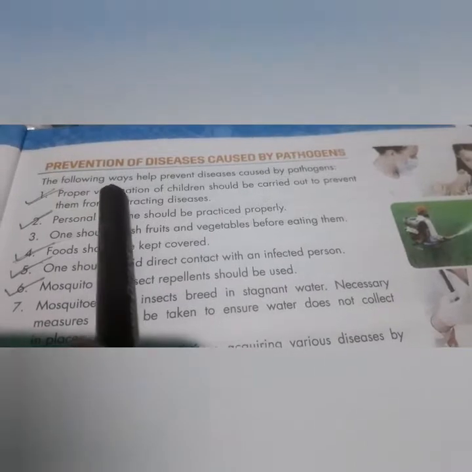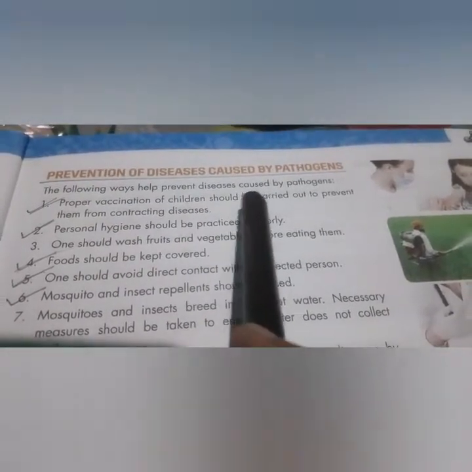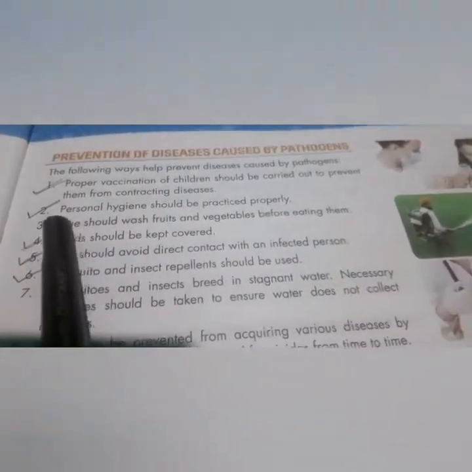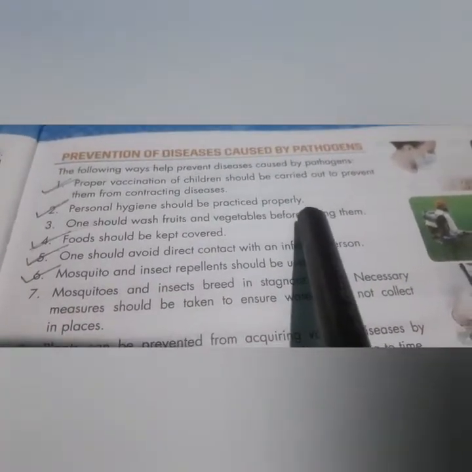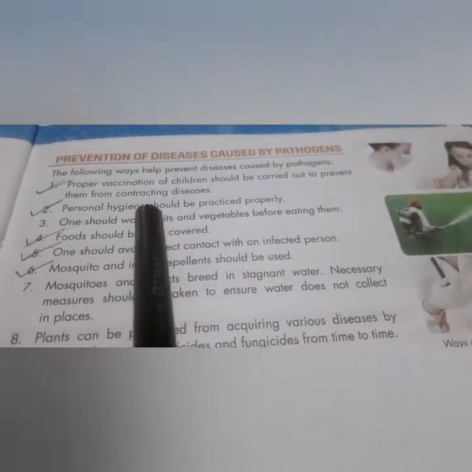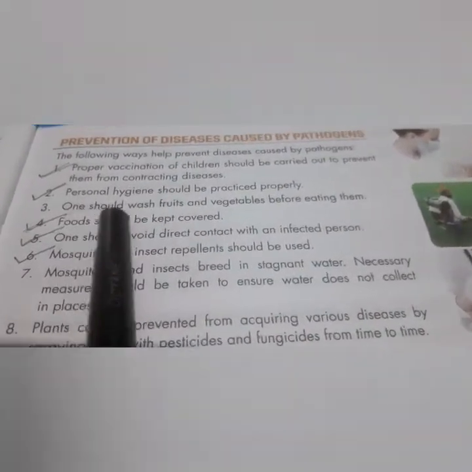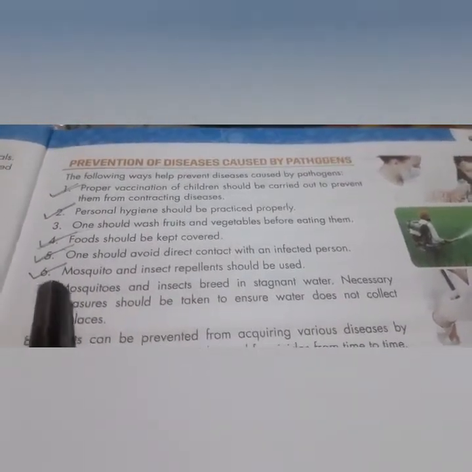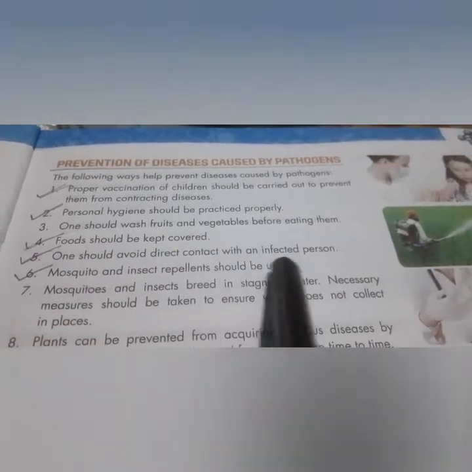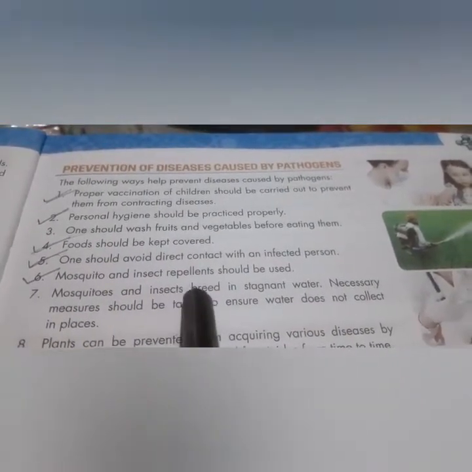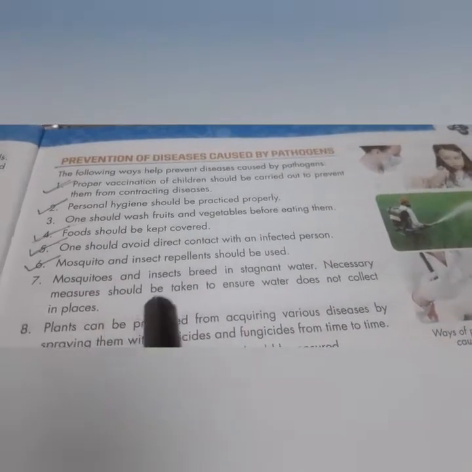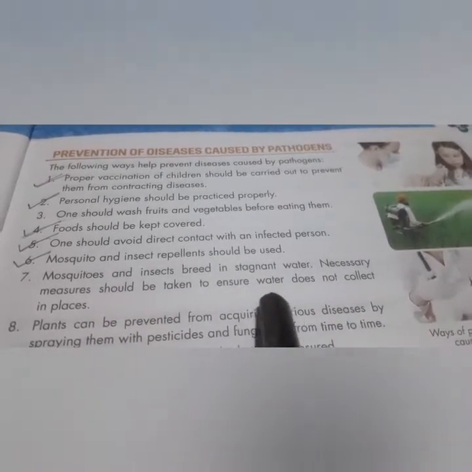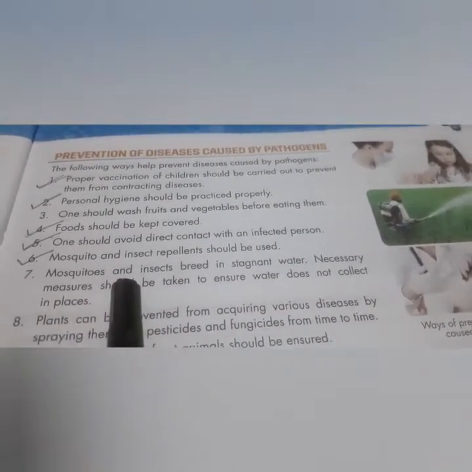So the following ways help prevent diseases caused by pathogens. Proper vaccination of children should be carried out. Personal hygiene should be practiced properly. Cleanliness, that is called personal hygiene. One should wash fruit and vegetables before eating. Food should be kept covered. One should avoid direct contact with an infected person. Mosquito and insect repellent should be used. Mosquitoes and insects breed in stagnant water. Necessary measures should be taken to ensure water does not collect in a place.